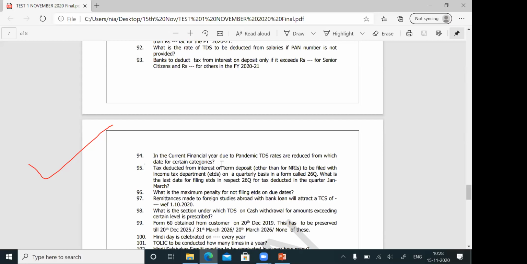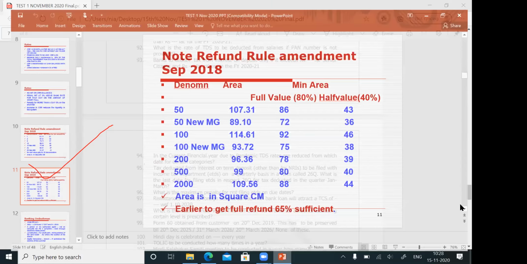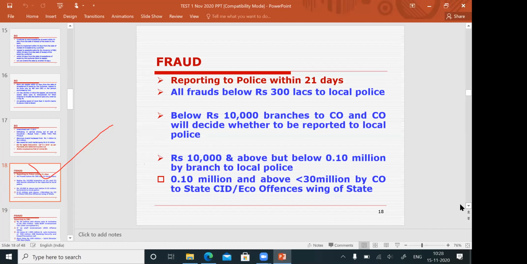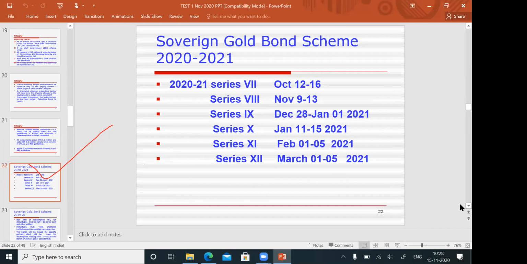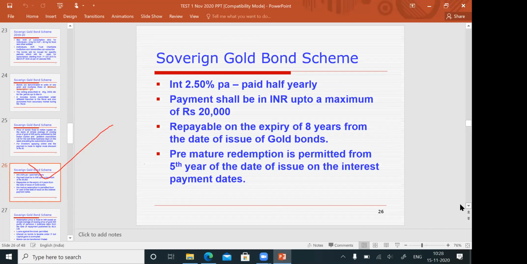Everything is available in the PowerPoint. I'll just show the PowerPoint, you'll get an idea. So banking ombudsman is there, it is for you. Because fraud, we'll discuss in fraud. Questions will be there in fraud. Sovereign gold bond, that also has questions in the slides, so we'll be discussing the sovereign gold bond also.